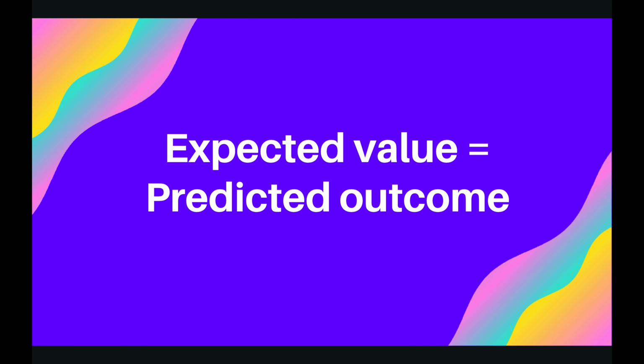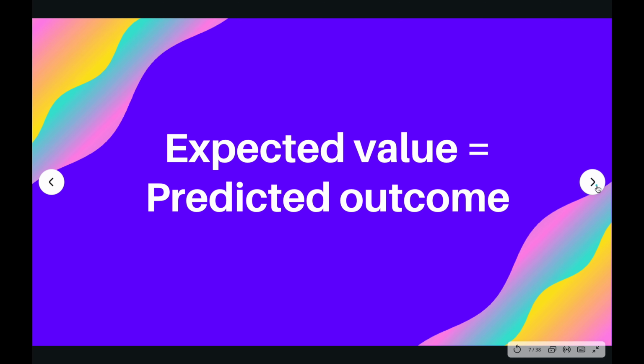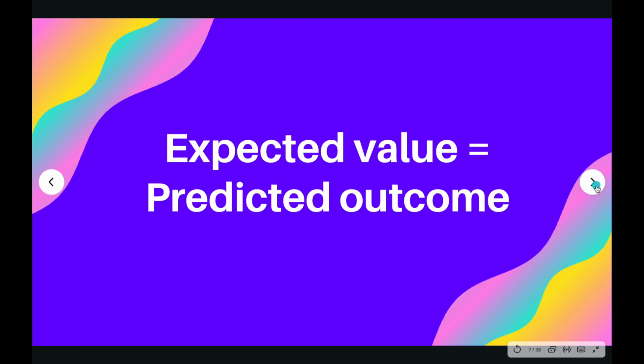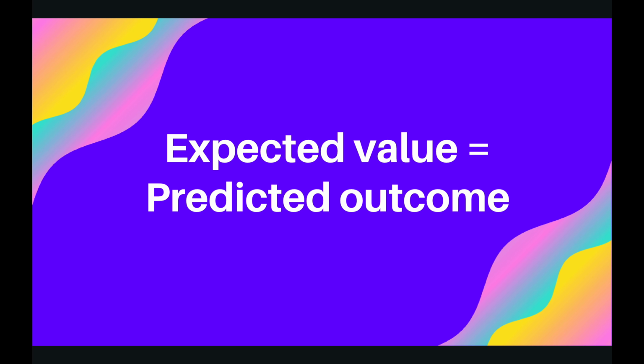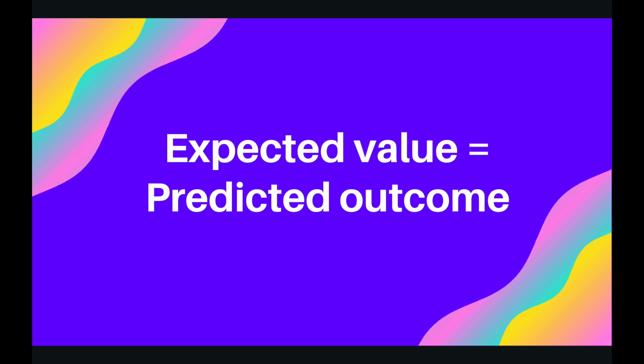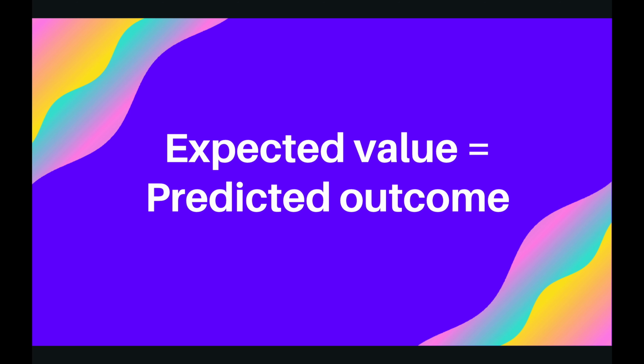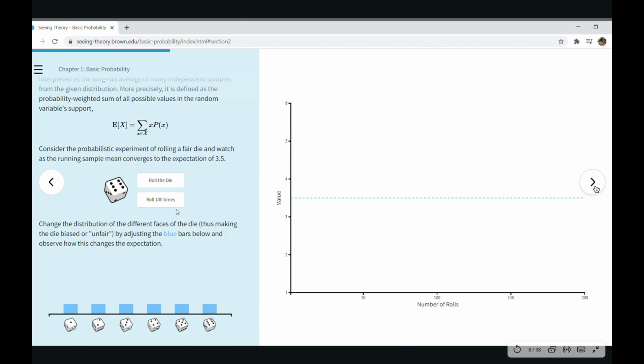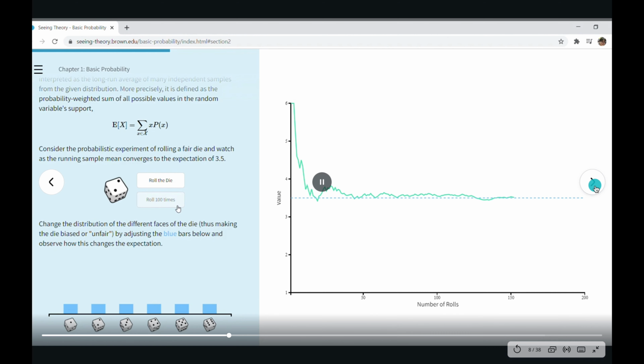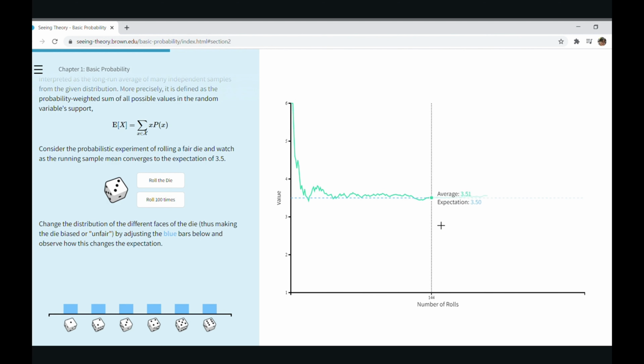Now, let's go over the definition of expected value. Given some probabilistic event, like rolling a dice, the expected value is just what we predict the outcome to be. With a fair 6-sided dice, every face has the same chance to show up, so the probability of each face is 1/6.